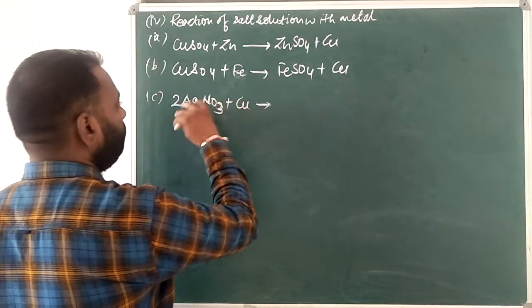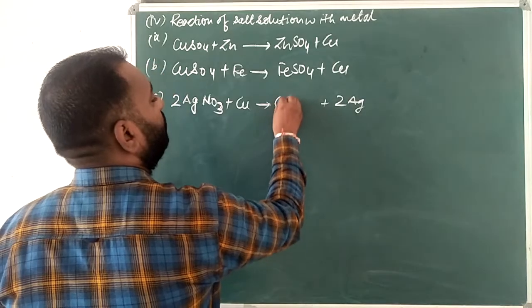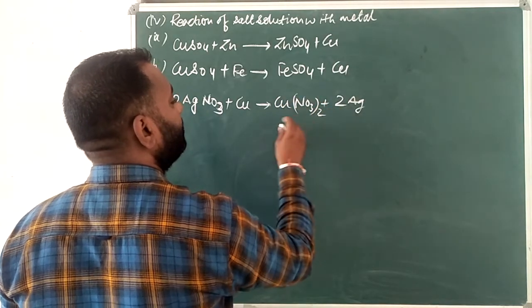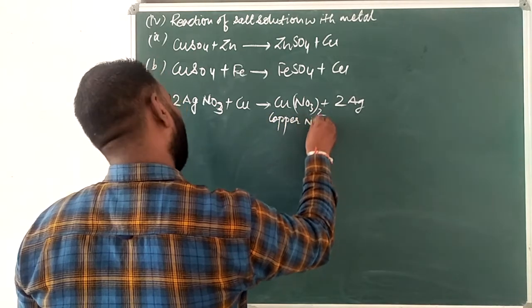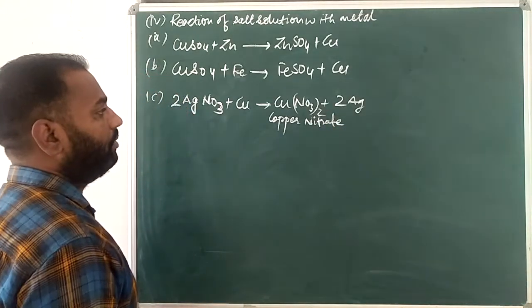2Ag here, and Cu(NO3)2, that is copper nitrate. Okay.